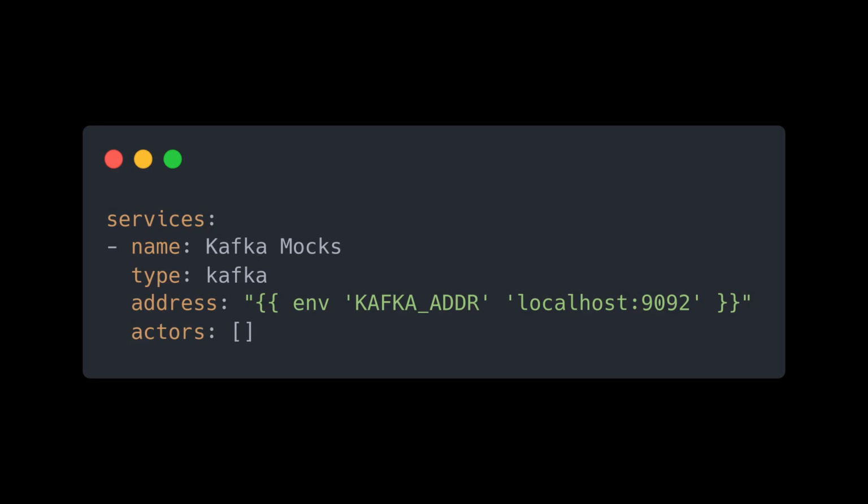The Actors field is a list of Kafka actors to mock the asynchronous tasks. An actor can have only one of these roles: validating consumers, on-demand producers, scheduled producers, and reactive producers. And the role is determined automatically by how you define the actor.